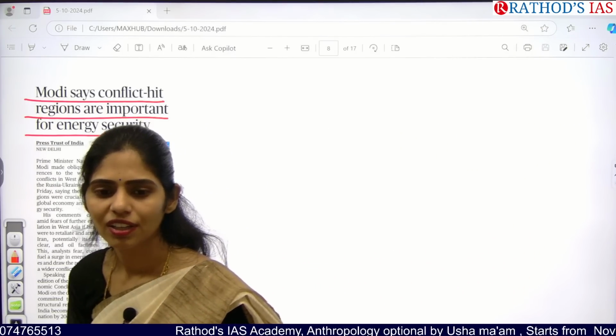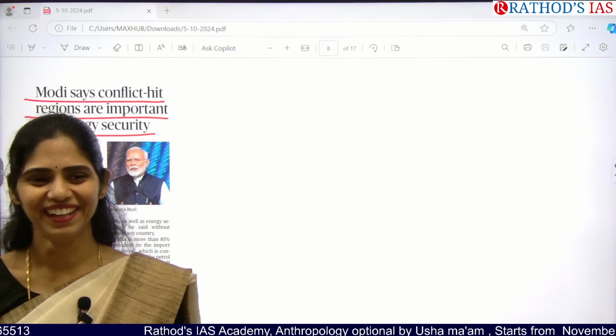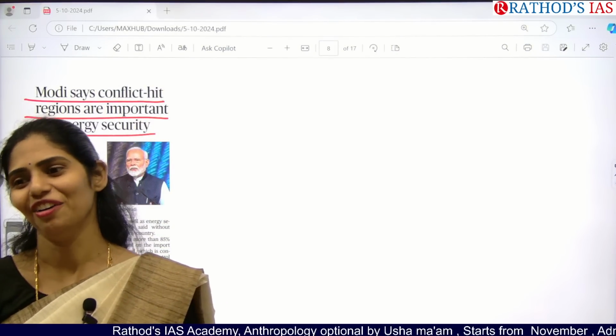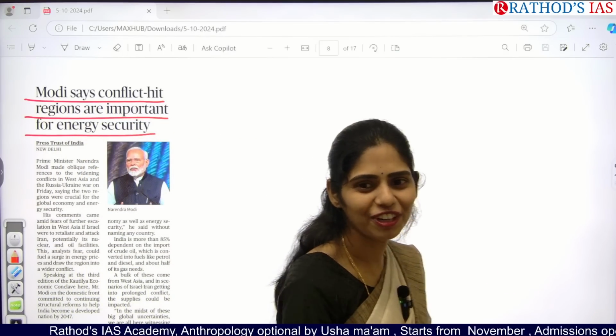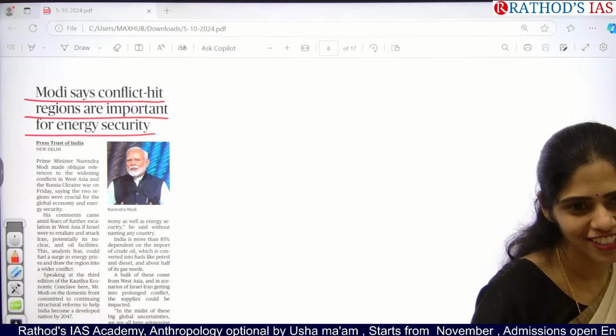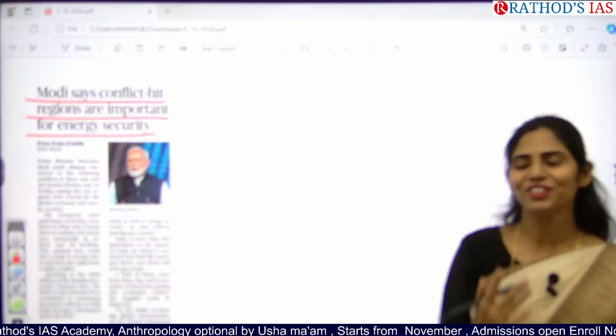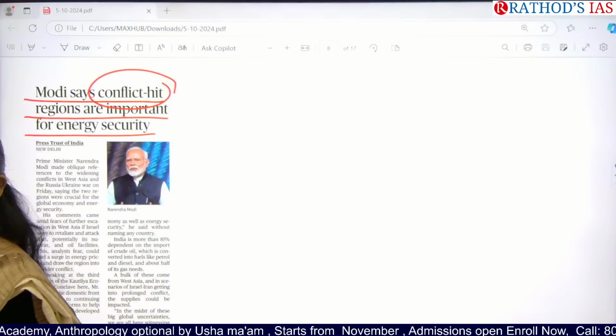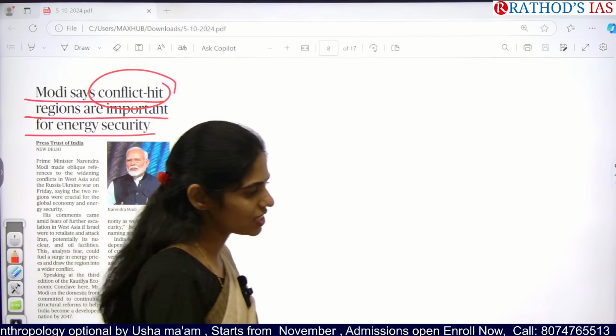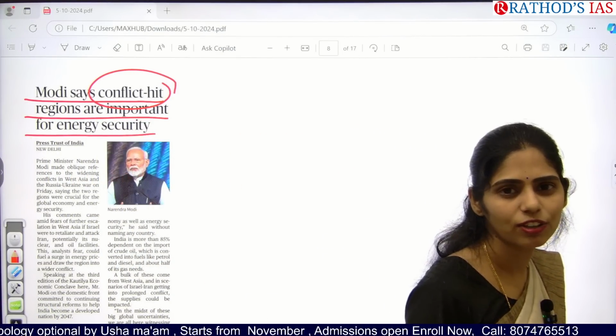What is food security? Availability and affordability of food. What is energy security? Availability and affordability of energy. Energy in the sense of crude oil. Okay, very good. So actually this article is saying that conflict-hit regions, which are those conflict-hit regions? How is it having an impact on India's energy security?